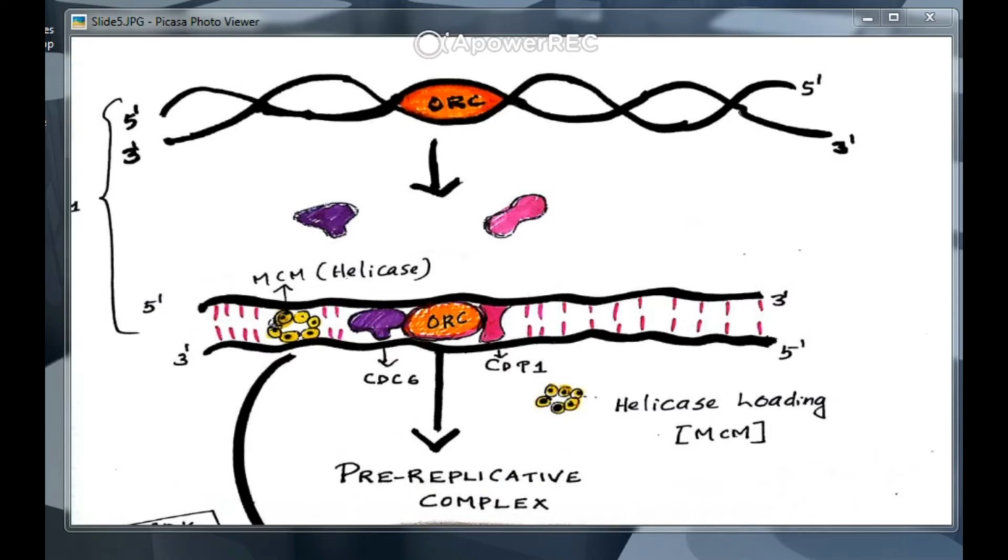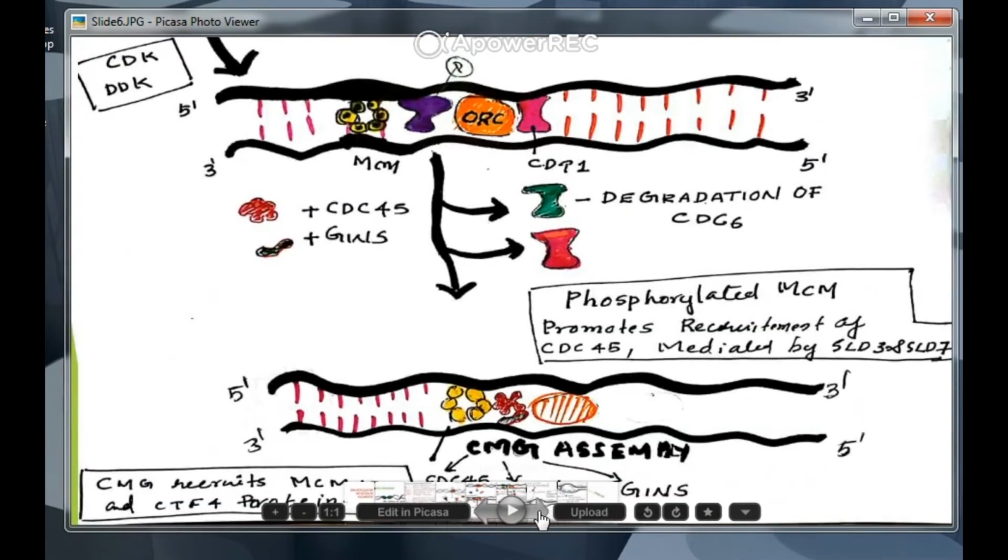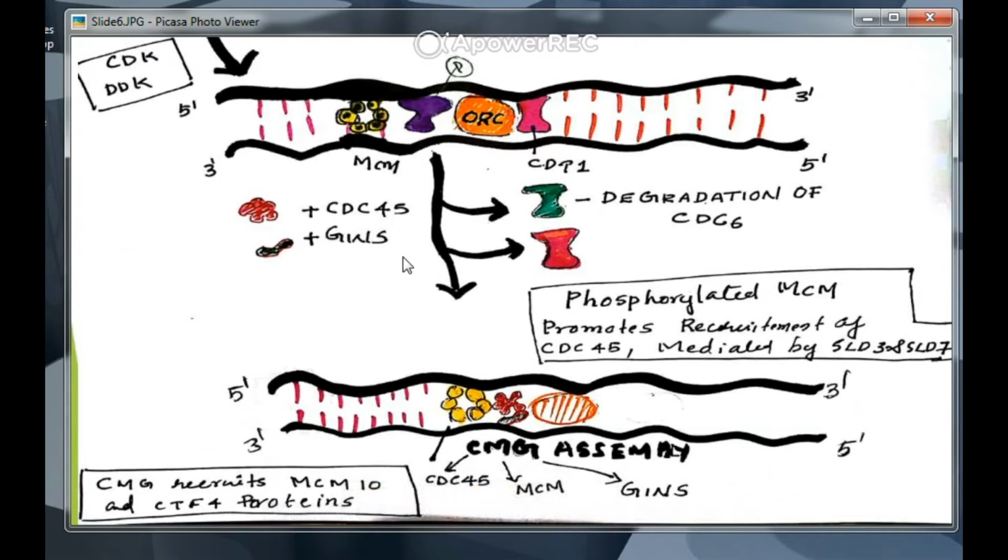Transition from the G1 to S phase is driven by kinase enzymes, that means CDK and DDK.